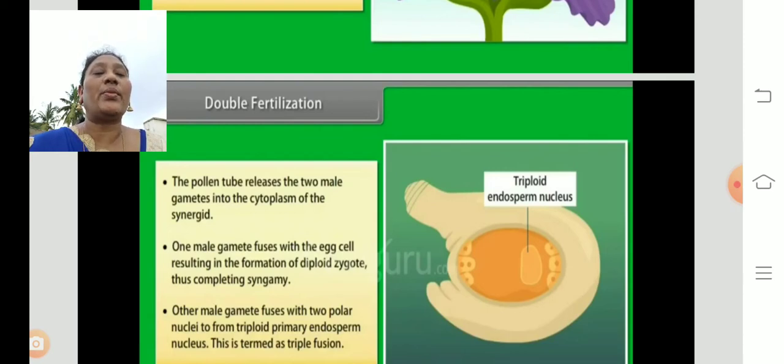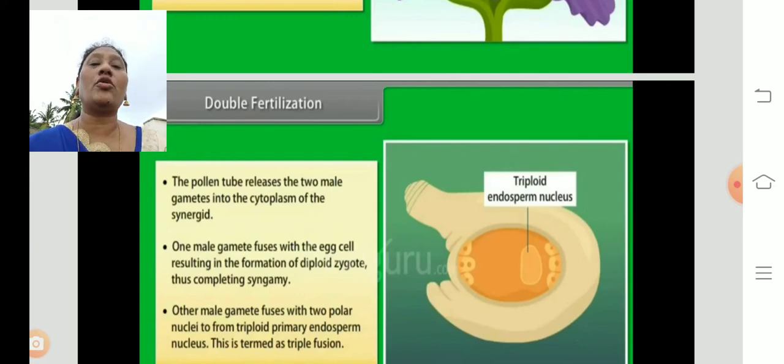The other male gamete fuses with the two polar nuclei, that is the secondary nucleus, to form the triploid primary endosperm nucleus. Generally the secondary nucleus consists of two nuclei. So the male nucleus fuses here and it becomes a triploid primary endosperm nucleus. This is termed triple fusion.